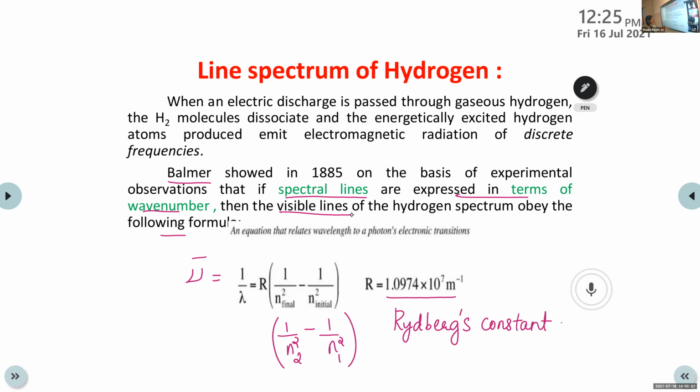You can also write this as 1 by n2 square minus 1 by n1 square. n2 stands for the final state, that means the final energy level, and the initial stands for the ground state. And R stands for Rydberg's constant, 1.0974 into 10 raised to 7 meter inverse.